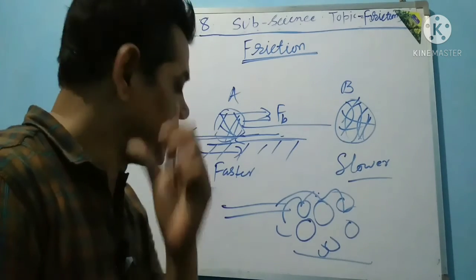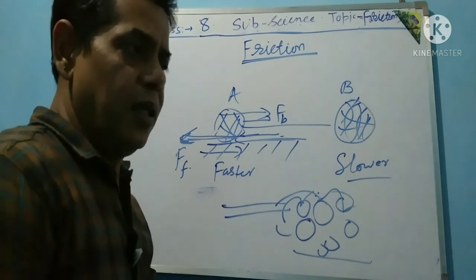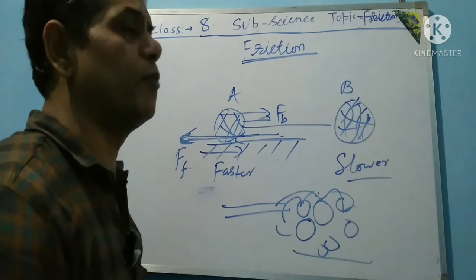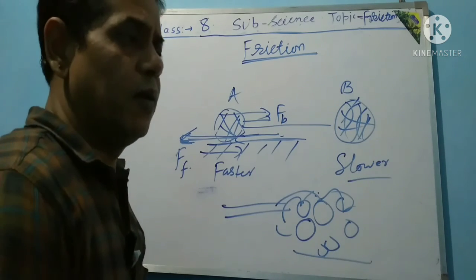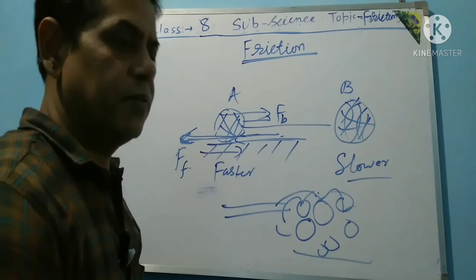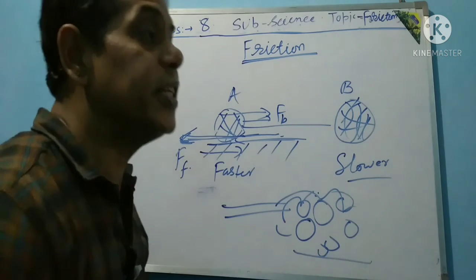If you look around, some person may drop oil on the surface, and then the smoothness of that surface increases.